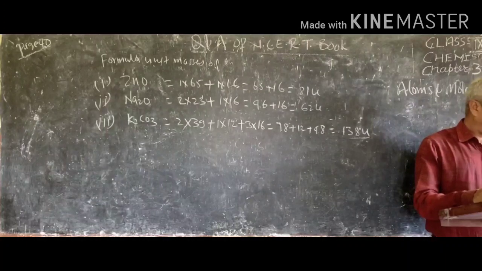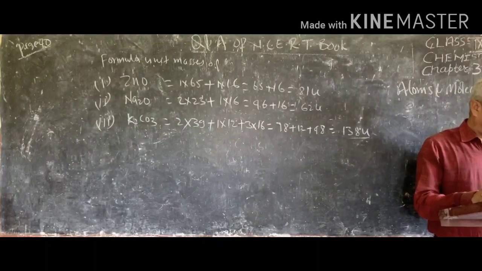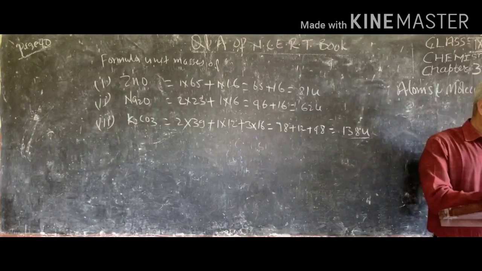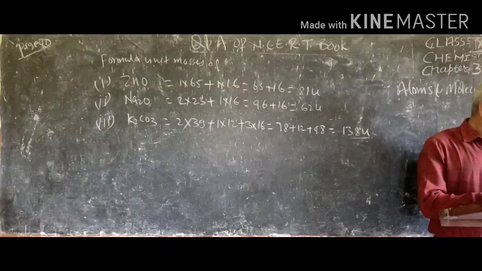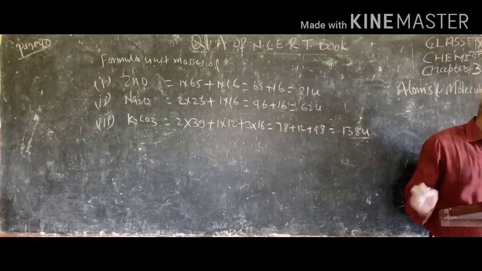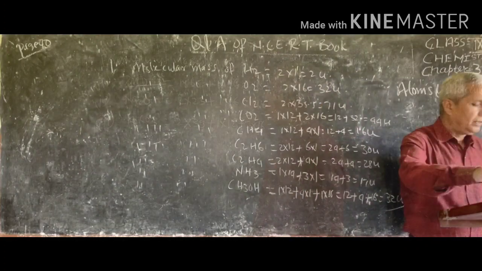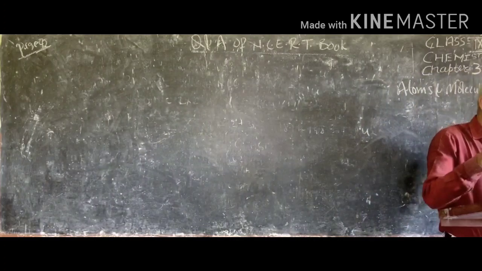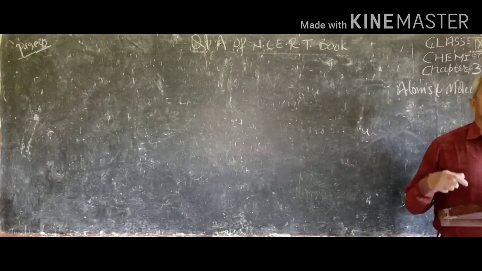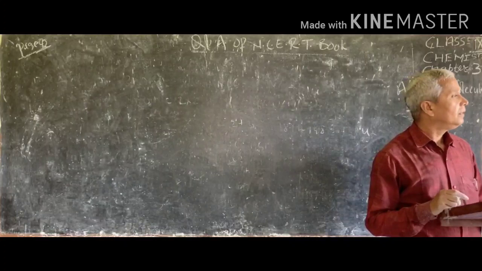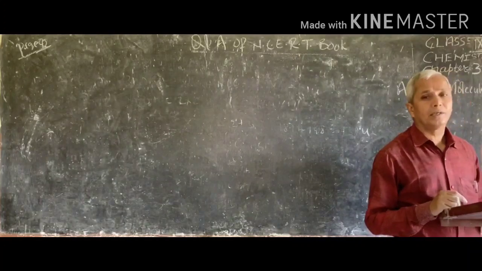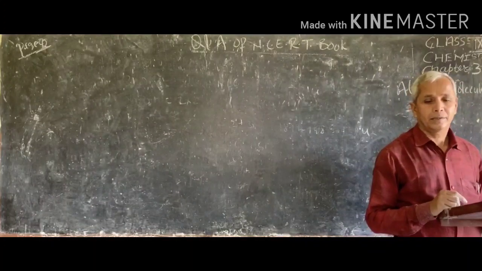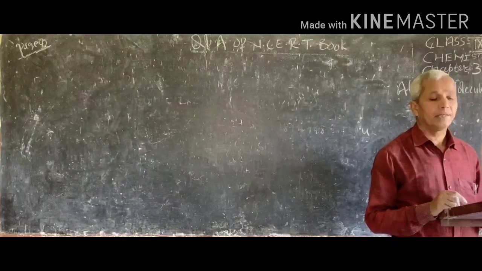So this is all about page number 40. Now we will see the questions of page 42. And the first question is related to mole, of which I have already given you the concept in detail.